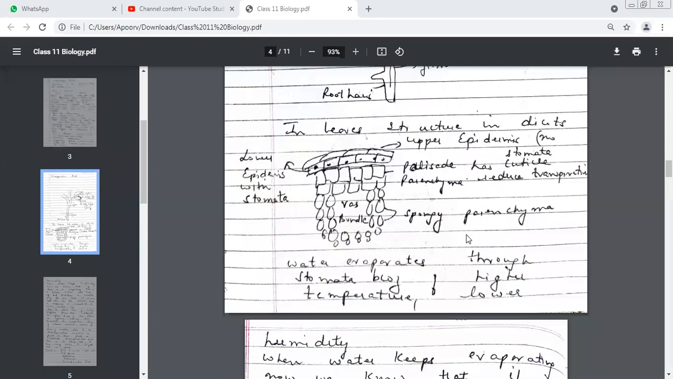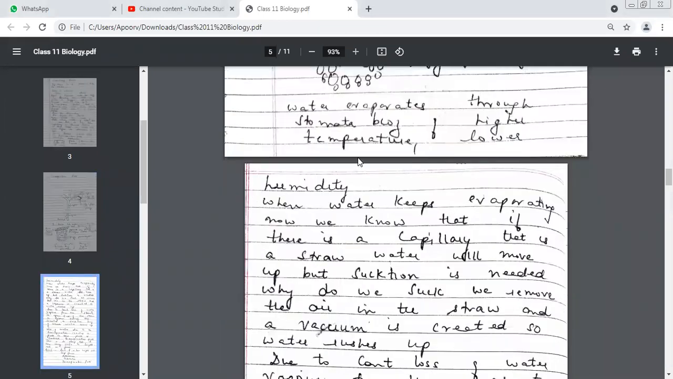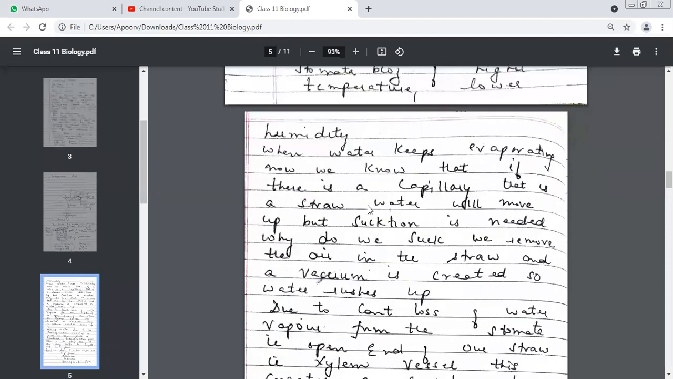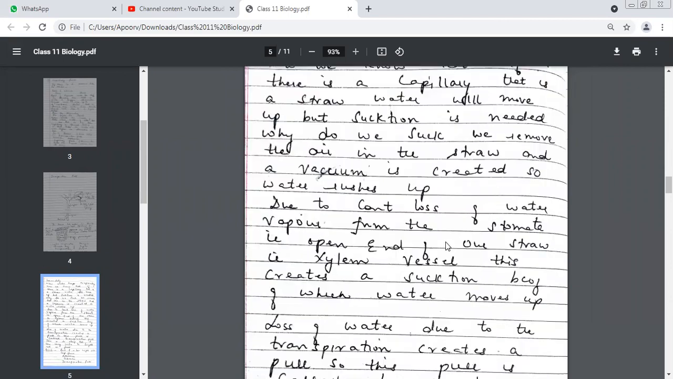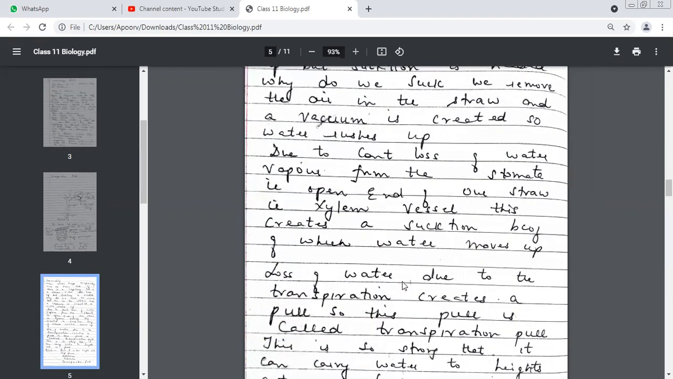Chalo, let's do this. Water evaporates through stomata because of high temperature and lower humidity. So when water keeps on evaporating, we know that there's a capillary, a straw which will move. Suction is needed. I had already told you why we suck, to remove the air. An empty space is created. Similarly, when water is lost to the open tube of xylem, vacuum is created due to continuous loss of water vapor from the stomata. That is the open end of your straw. Now, what was the straw we had considered as? Xylem vessel. So vacuum is created and water moves up.